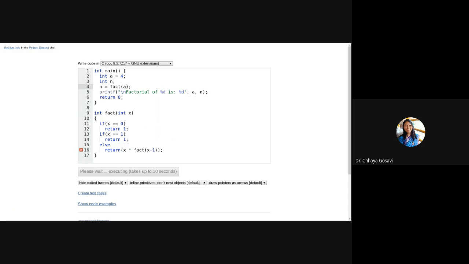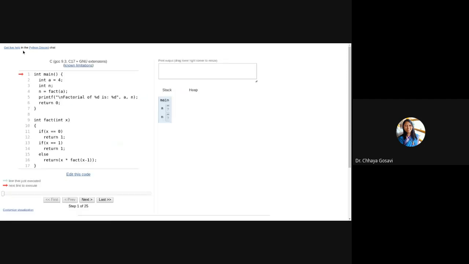Will not make any change in the code, but the value of x is 4. If x is equal to 0, no, this condition is false. x is equal to 1, this condition is false. So it will come into the else part and execute this return statement, x into. So the value of x is 4 into what?